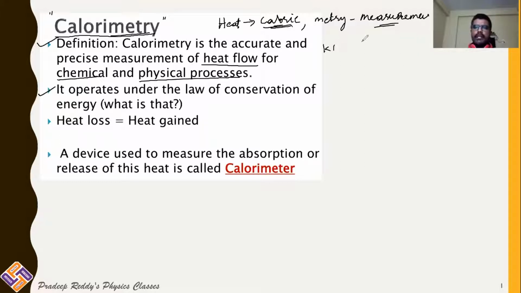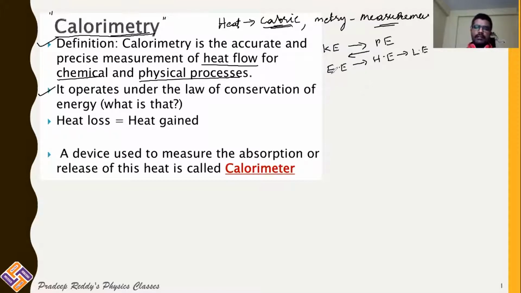Suppose kinetic energy disappears, it gets converted into potential energy, and vice versa. Likewise, electrical energy can be converted into heat energy, and heat energy can be converted into light energy.